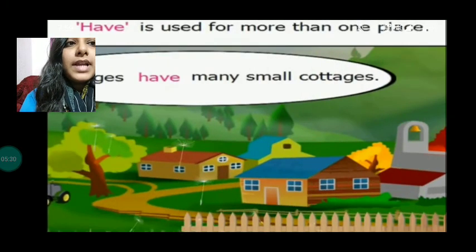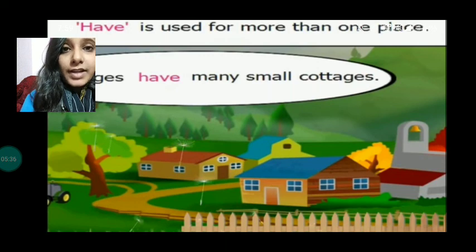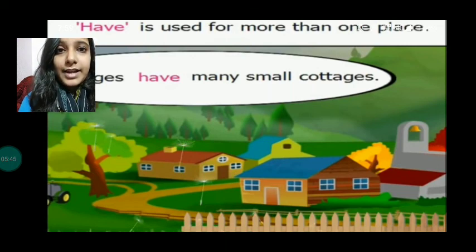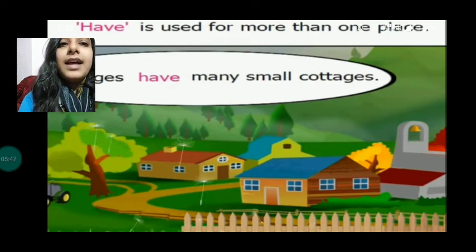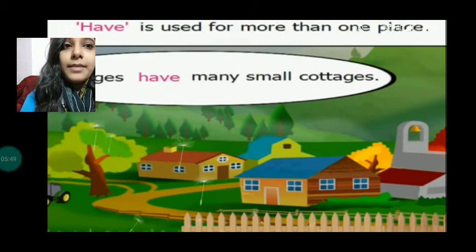Have is used for more than one place. Okay, so, villages have many small cottages. Villages, when we are talking about more than one place, we are not talking about only one village, but we are talking about more than one village. So what will we add? We will add have. Villages have many small cottages. Okay.